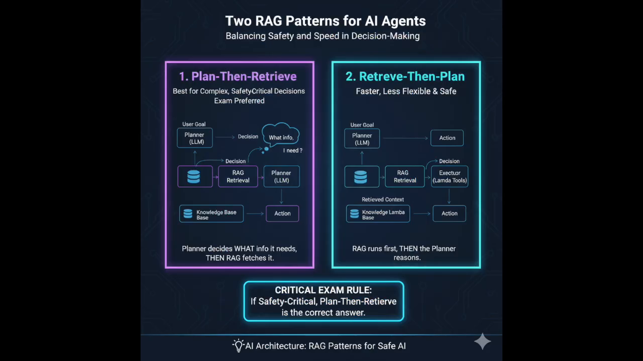AWS expects you to know two RAG patterns for agents. The first is plan, then retrieve. The planner decides what information it needs, then RAG fetches it. This is best for complex, safety-critical decisions and is what the exam prefers. The second is retrieve, then plan. RAG runs first, then the planner reasons. This is faster but less flexible and less safe. If the scenario is safety-critical, plan, then retrieve is the correct answer.